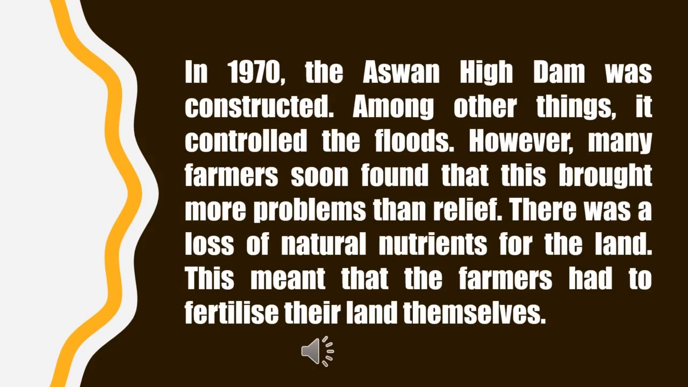In 1970, the Aswan High Dam was constructed. Among other things, it controlled the floods. However, many farmers soon found that this brought more problems than relief. There was a loss of natural nutrients for the land. This meant that the farmers had to fertilize their land themselves.